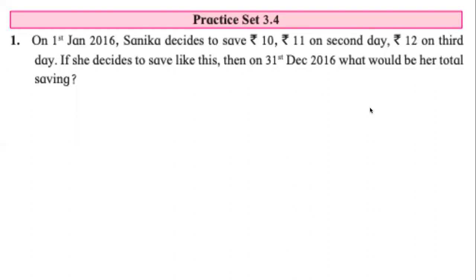Correct. Now we know the AP, we know A, we know D. It is asking us to find how much she has saved till 31st of December 2016. So in AP terminology, what do we need to find now? Sum of n. Correct. Sum of first n terms. That is what we need to find.